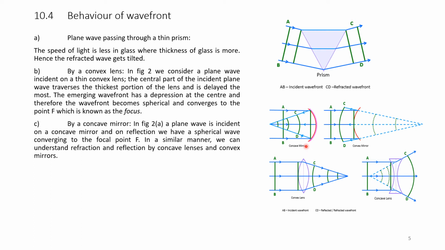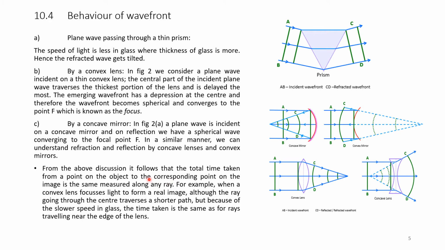See, by a concave mirror, these two cases are concave mirror cases. Here also a plane wave is incident on a concave mirror, and on reflection we have a spherical wave converging at a point F. In a similar manner, we can understand the refraction and reflection by concave lenses and convex lenses. This is a concave mirror and this is a convex mirror because of the shape. Please note the differences and practice all these 5 diagrams. There may be some 1 mark question on this.